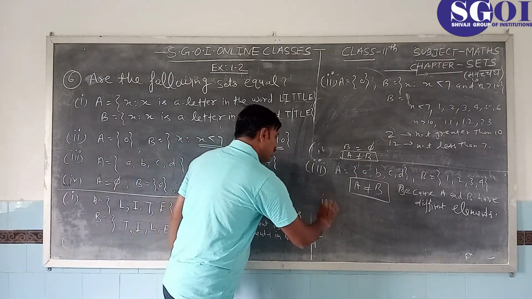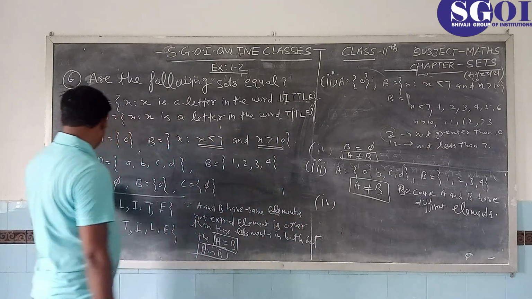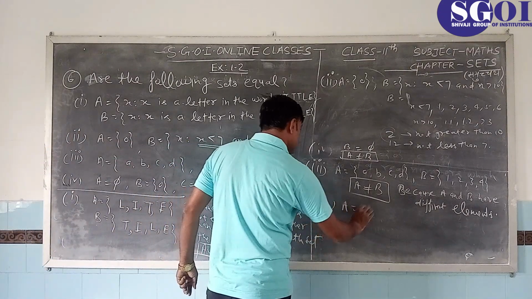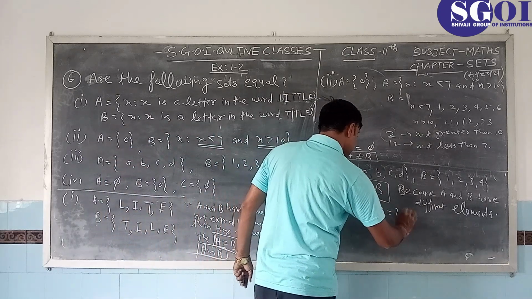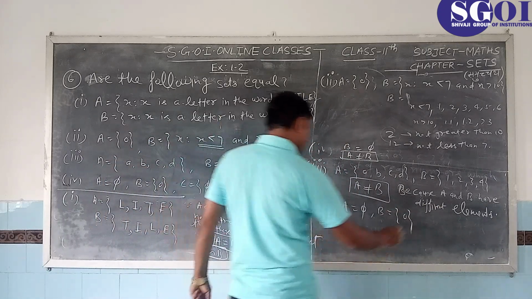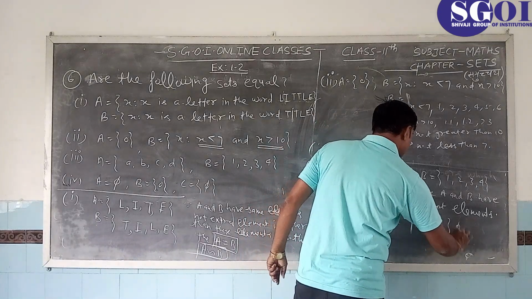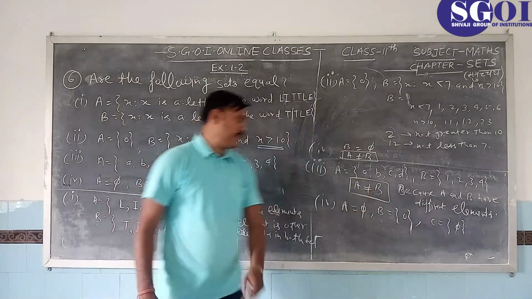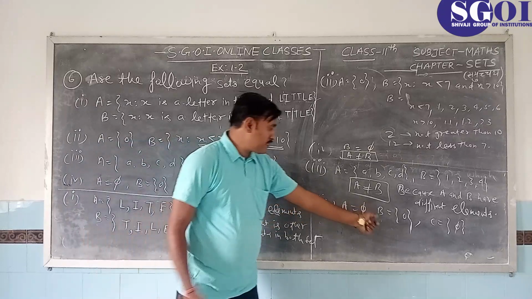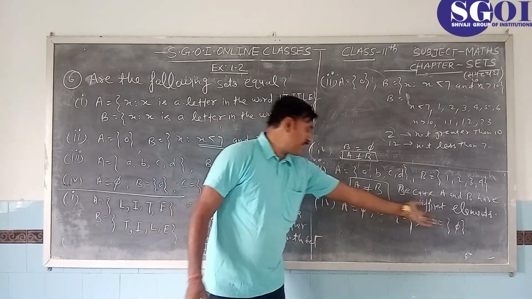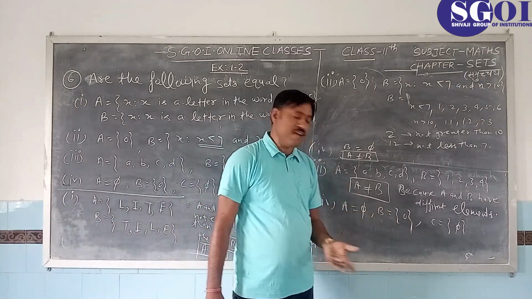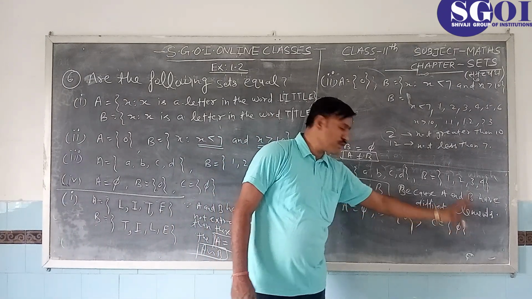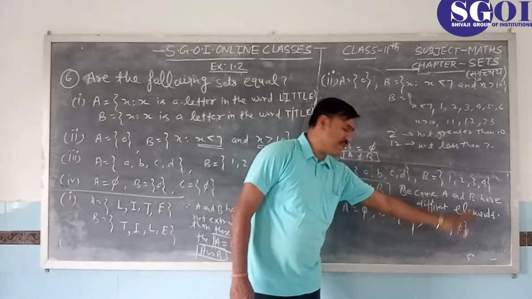Now the fourth problem is that A equals the empty set, B equals the singleton set with element 0, and C equals also a singleton set with element the null set. Here students, see these sets. This is the empty set. This is a singleton set having element 0, and this is also a singleton set having as element a null set.